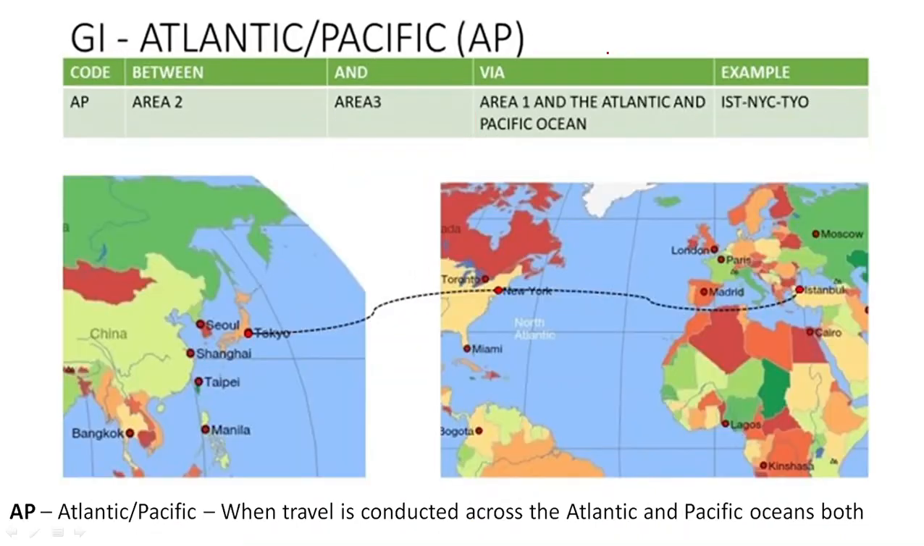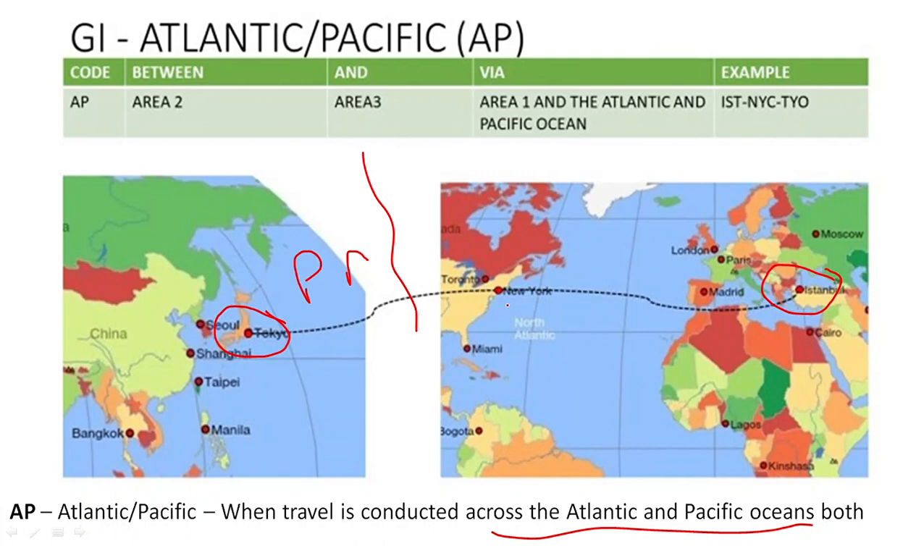Next we have Atlantic Pacific. In this case, the journey has to be across both the Atlantic and Pacific Ocean. Here we have an example of area 2 and area 3: in area 3 Tokyo, in area 2 Istanbul. The journey is between Pacific, here we have the Pacific Ocean. A journey between Tokyo and New York will be through the Pacific Ocean, and from New York to Madrid it is through the Atlantic Ocean.